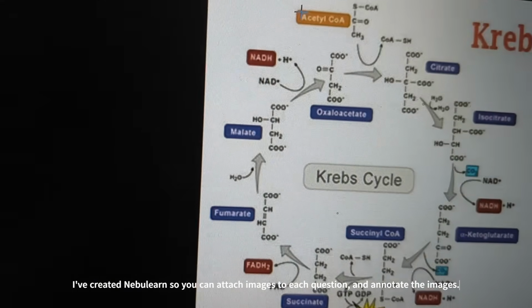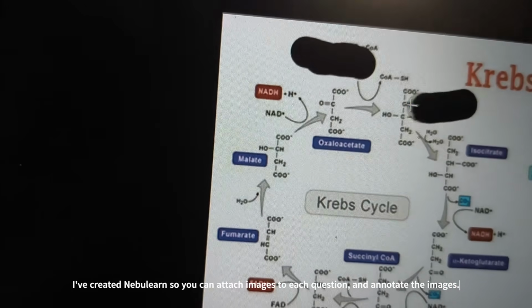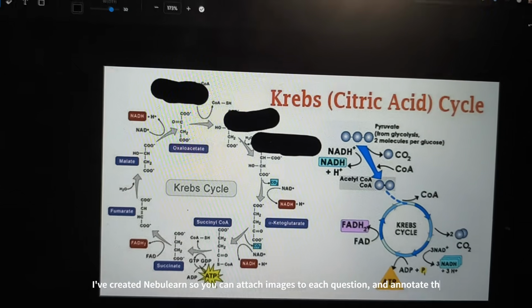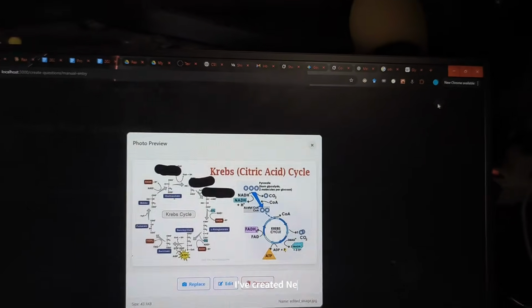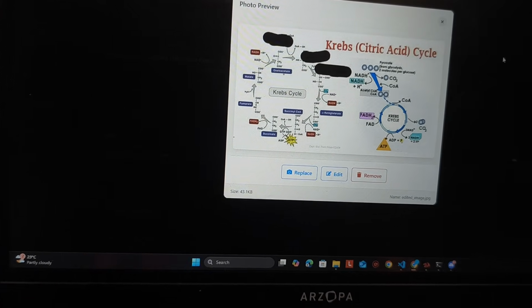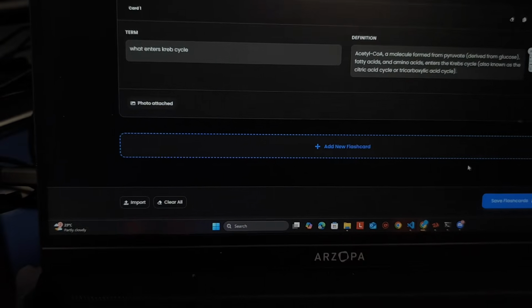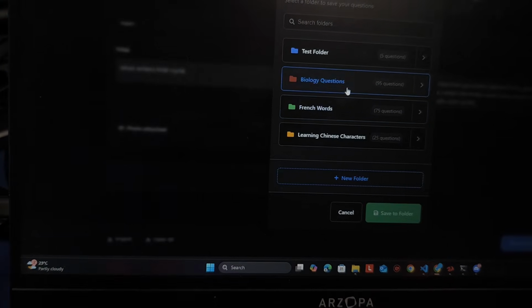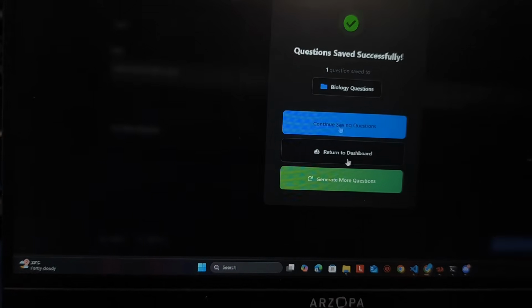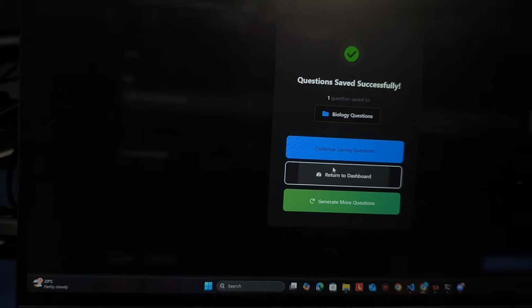For example, I don't want this, it's a bit big, but you can change that, whatever, and then we can save it. Sorry for the poor camera work, guys. I'm filming with one hand. Okay, so that's one way you can create questions. I'm going to save this here to my biology questions folder. Question saved successfully, return to dashboard.